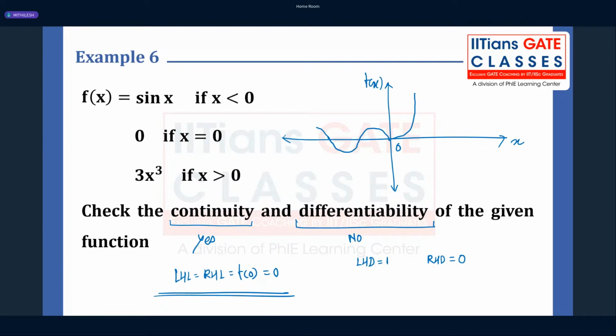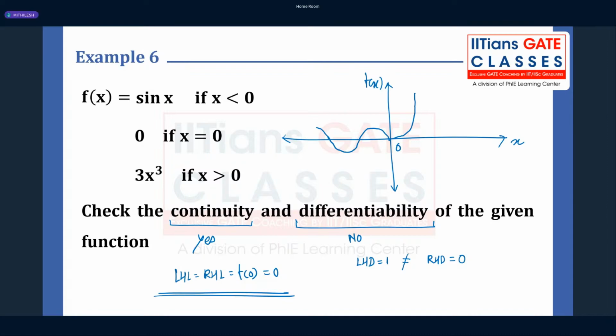Okay, so in simple words, your right hand derivative and left hand derivative will not match, and that's why this function is not differentiable. You can directly see the figure and tell that my curve is not smooth at the point x equal to 0, so it's not differentiable. It's creating a sharp end, right, Rohit? You can also try to solve it by calculating the left hand derivative and right hand derivative values.